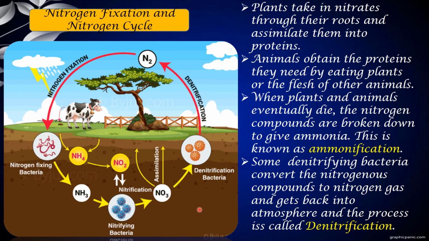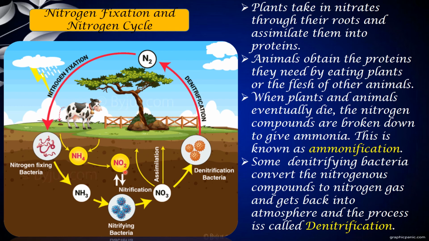And even the carnivores eat the animals which consume the plants. So obviously it is like a cycle over here. When the plants and animals eventually die, what happens? The nitrogen compounds are broken down to give ammonia, and this process is called ammonification or nitrification. So when these animals die, they get disintegrated or decomposed with the help of organisms like fungi and bacteria, and it gets settled in the soil, and this is how it is also taken back to the soil.